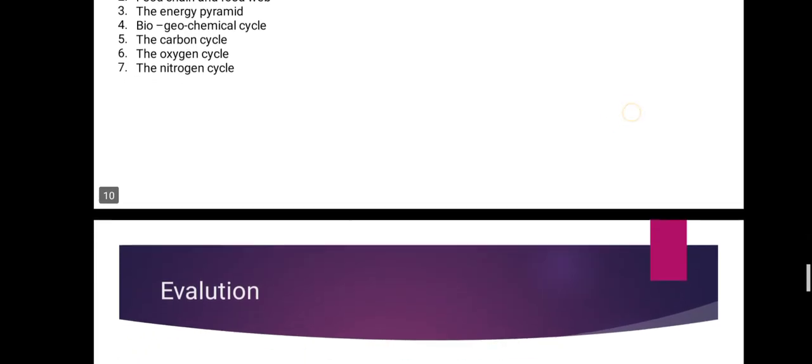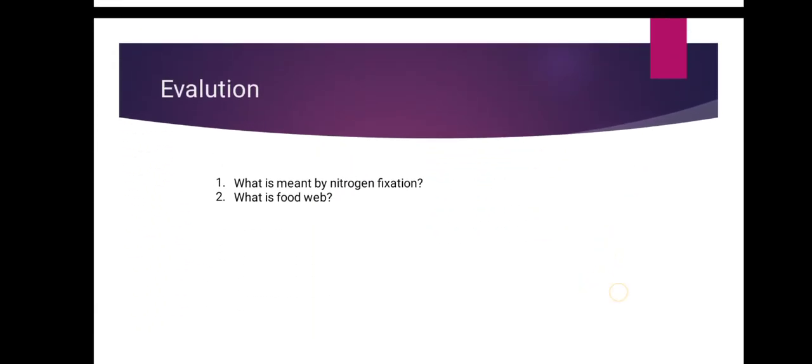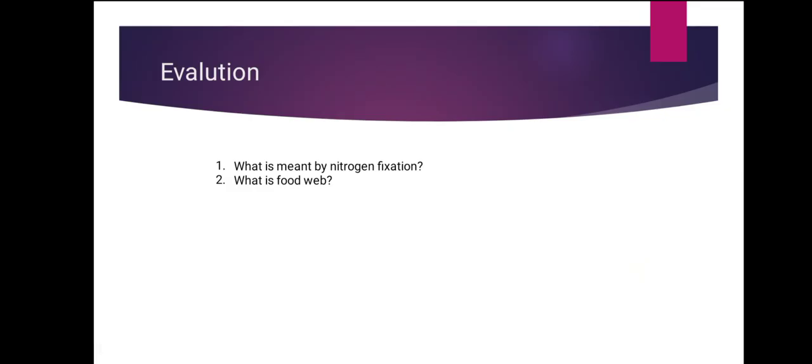Okay, understood? Yes, ma'am. So everyone's ready for the evaluation questions, right? Yes. So students, you have to answer me: what is meant by nitrogen fixation?